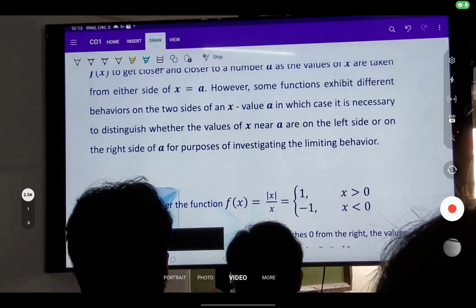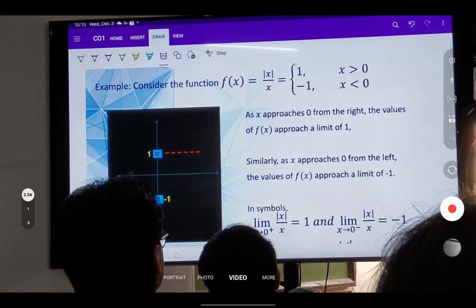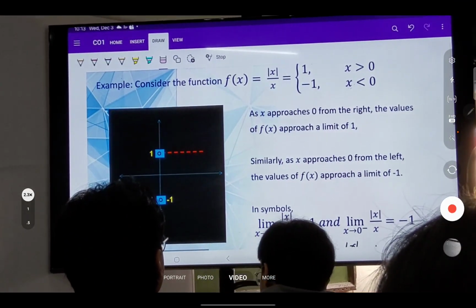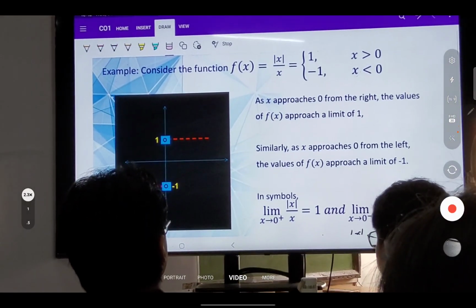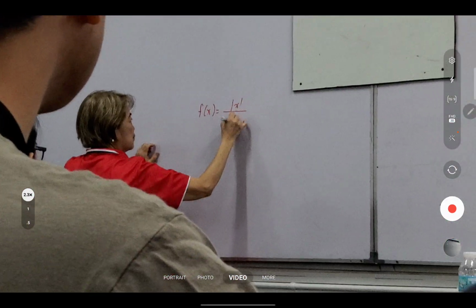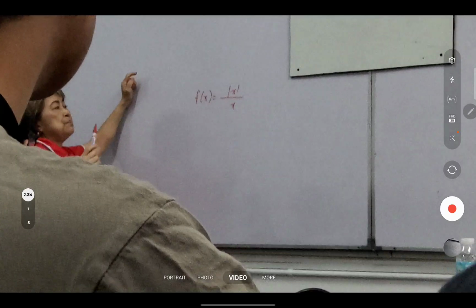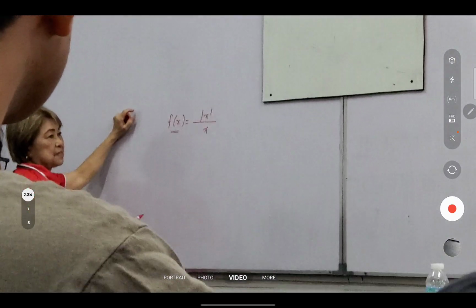So consider this function. But if we're given f of x is equal to the absolute value of x over x, there will be two possible values for f. It says that it's either positive 1 or negative 1. So kailan siya magiging positive 1?